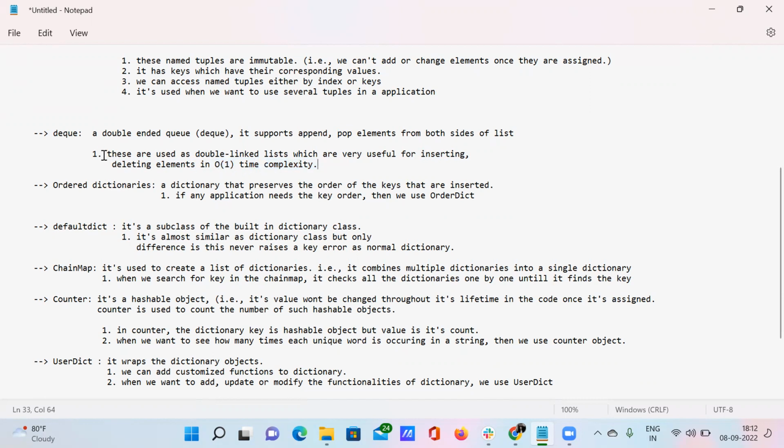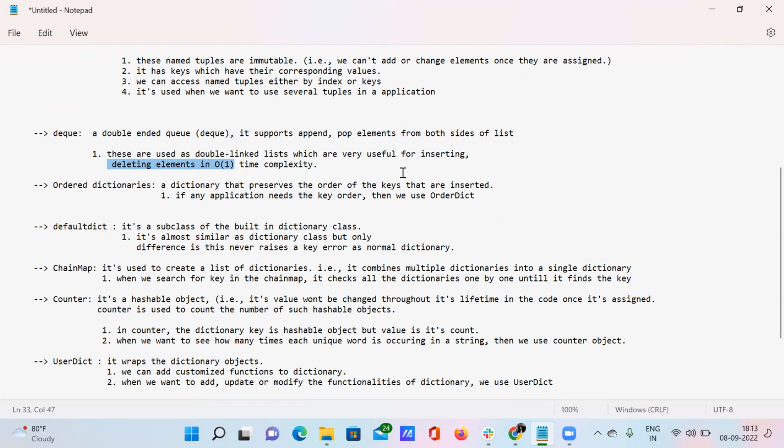Just concentrate on the property here. Don't focus on the time complexity. I'll explain this topic in my future videos, because that's a huge lengthy topic, so I can't cover it right now. The property of this deque is that it is very useful for inserting. We can add any elements, or we can delete any elements, right?